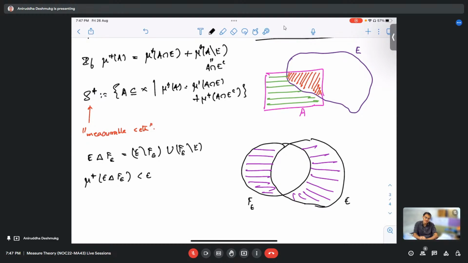I think the proof was quite straightforward. It's just that I got confused there because I was like, wait, where is this coming from? I had absolutely no idea what the symmetric difference definition meant. So this is the definition for us, F epsilon and E, given epsilon.